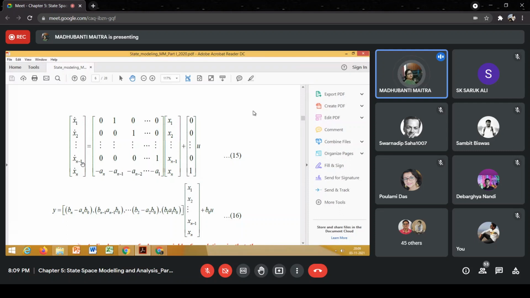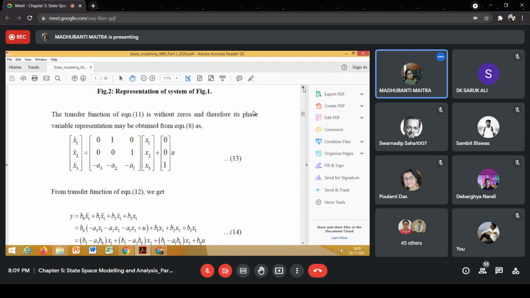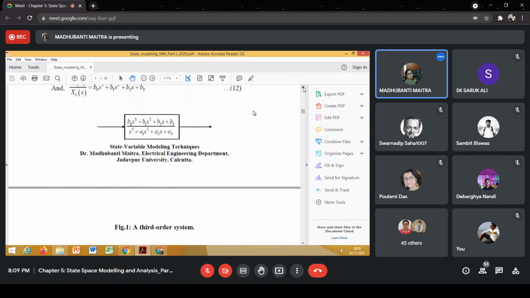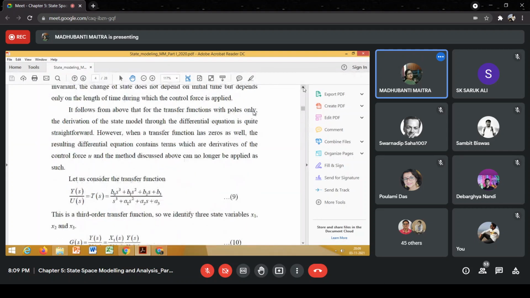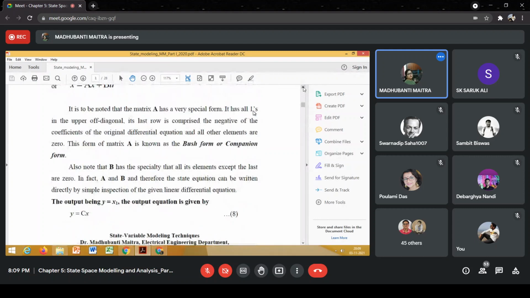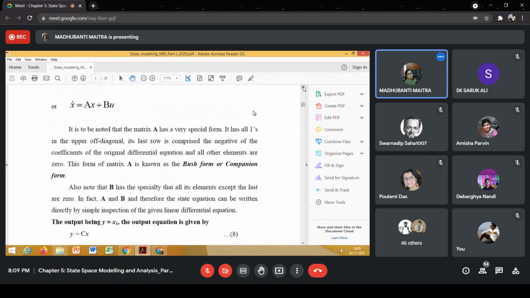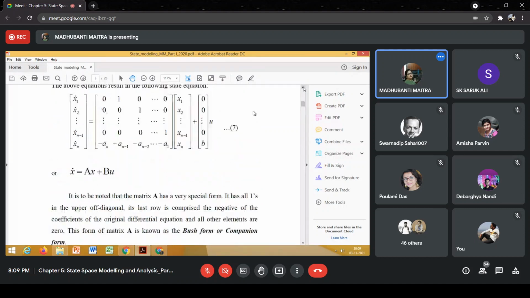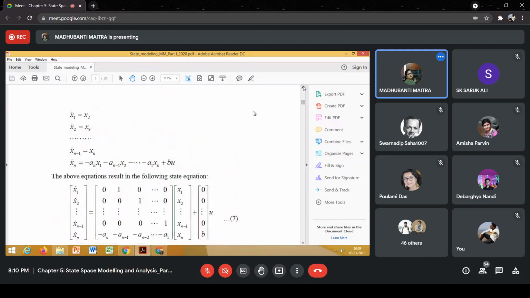Clear? So that means we'll have to solve these differential equations. Let me get back to the generic form.